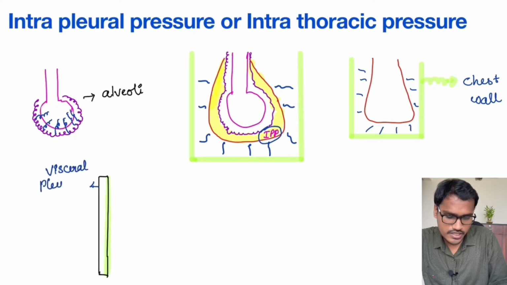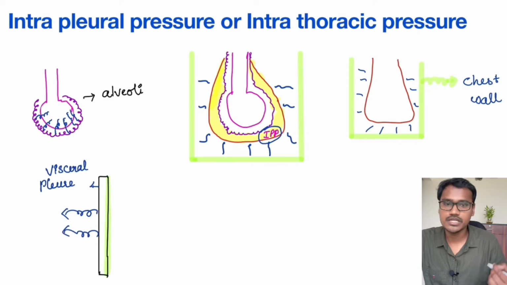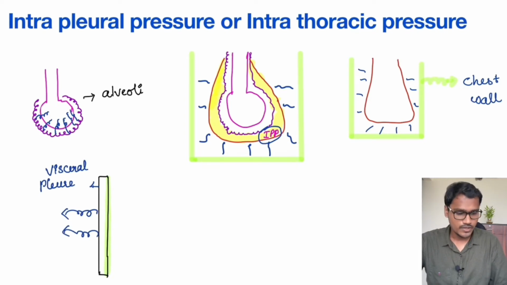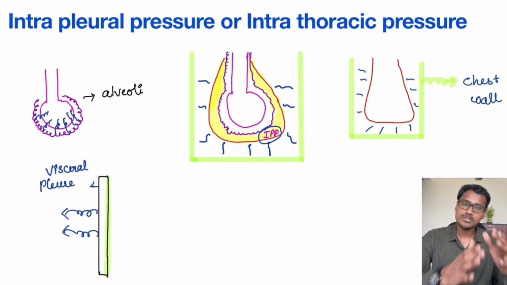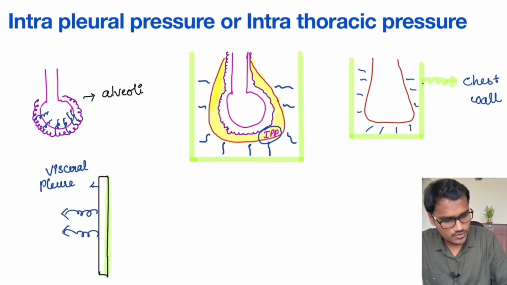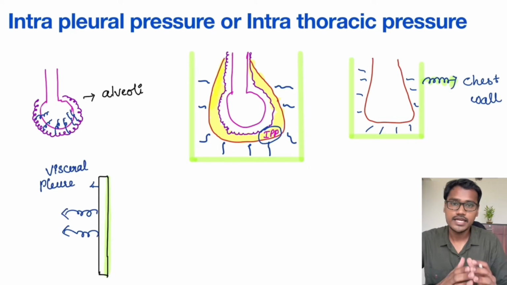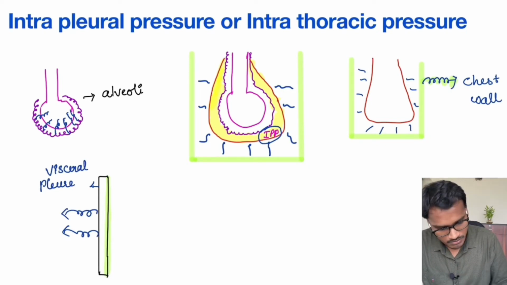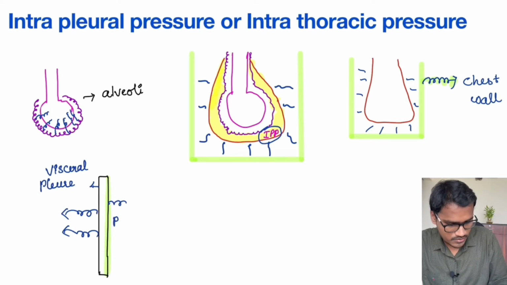Visceral pleura, it is trying to collapse inward. Then let's see the property of chest wall. Suppose a chest wall is taken out and kept, it has a property to expand. So what is happening in this chest wall side, that is the parietal pleura. Parietal pleura, it is going to expand this region.